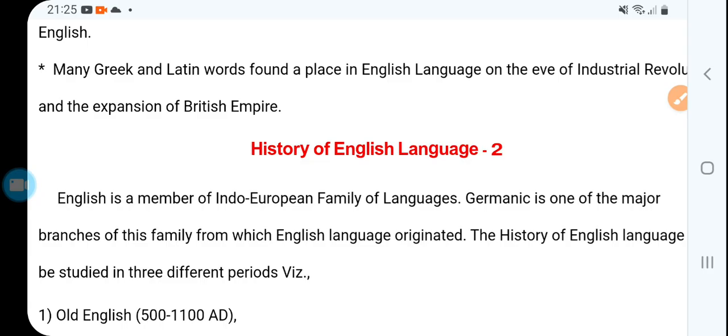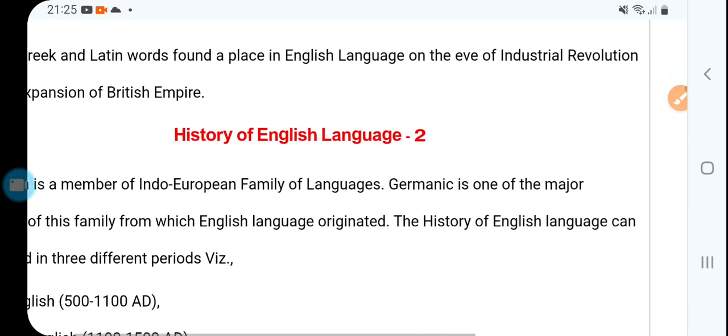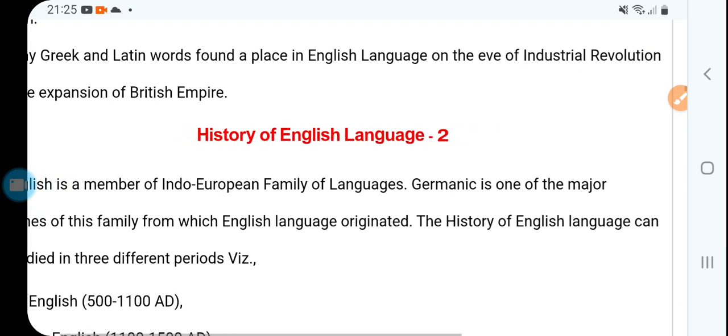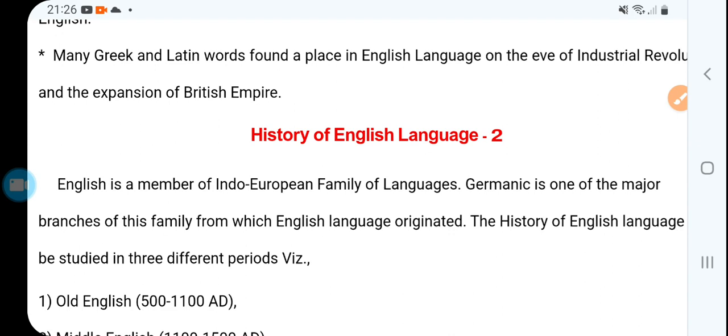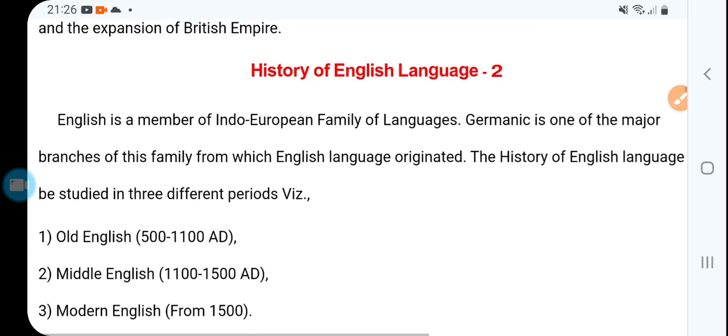Many Greek and Latin words found a place in the English language on the eve of the Industrial Revolution. That's why, because of the Industrial Revolution, we still use Greek and Latin words in the English language. And the expansion of the British Empire was another reason.